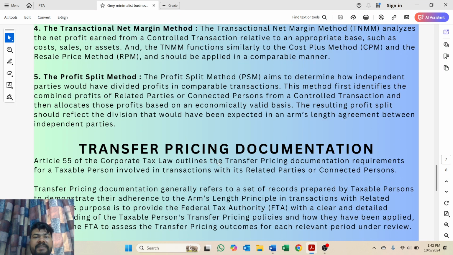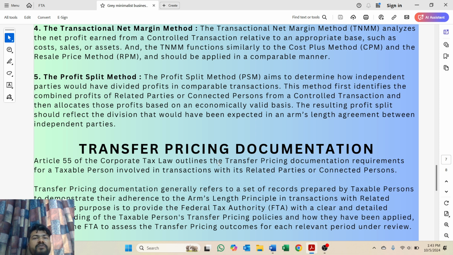So after understanding the methods, we'll understand what the transfer pricing documentation is. As per Article 55 of the corporate tax law, the law requires transfer pricing documentation for a taxable person who is involved in transactions with related parties.